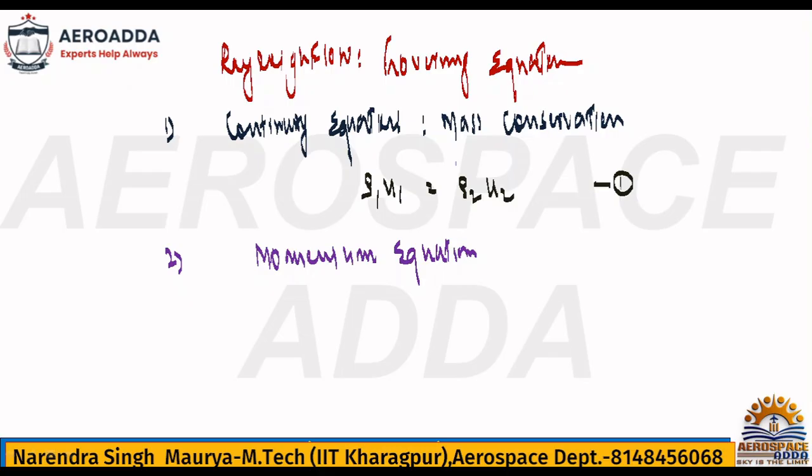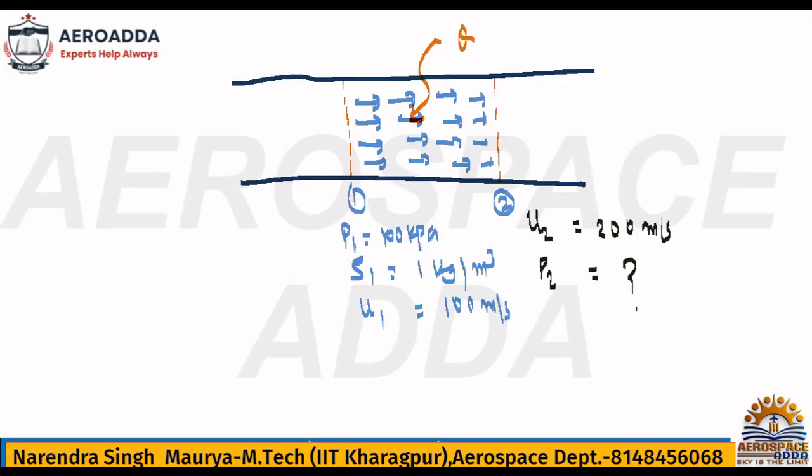Because if you check, they have given velocity and density at station 1, and at the second station they have only given velocity. So first, if you see the data, immediately it comes to your mind why they have given density and velocity at station 1, and only velocity at the second point, so that you can easily calculate density. That value you can calculate. Once they ask for the pressure, immediately a formula will come to your mind.